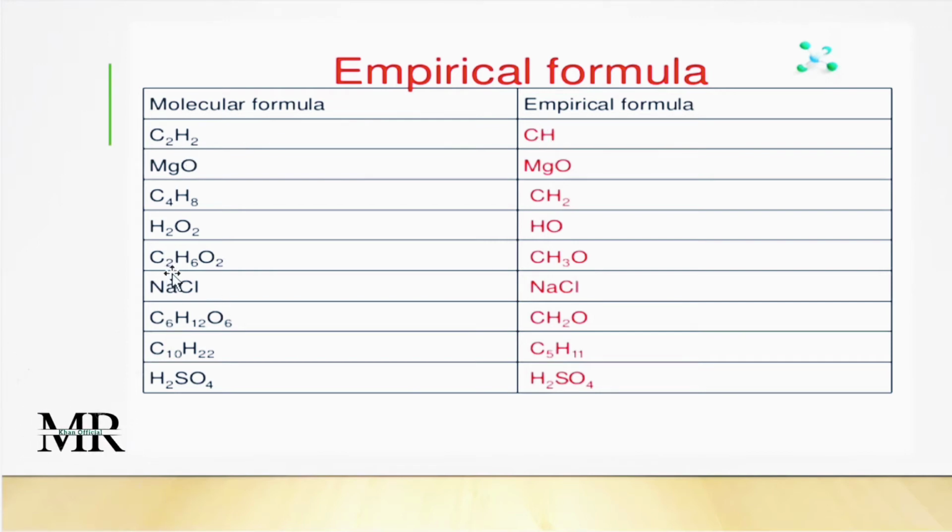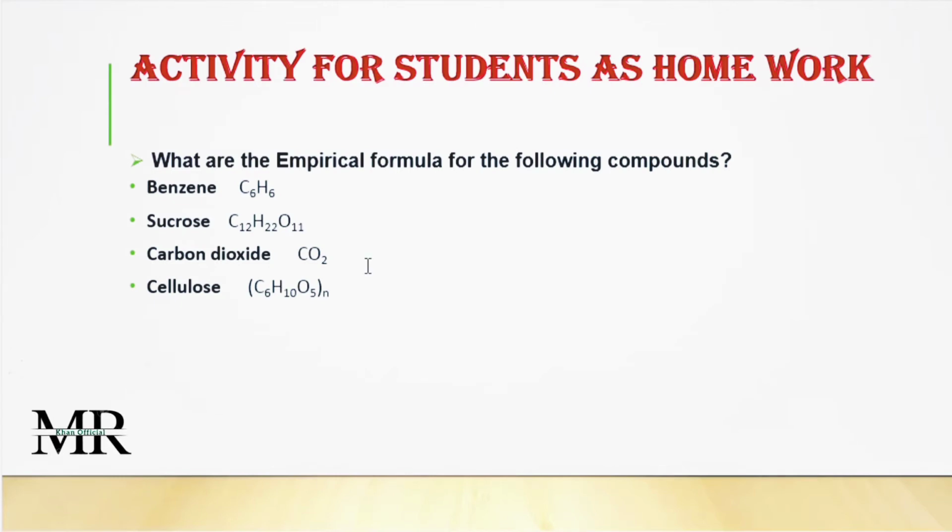Now see here, 2 is given, 6 is given, 2 is given, so 1:2:1. Okay, so 1:3:1 is given. 1 carbon, 3 hydrogen and 1 oxygen. So 3 of 2 is 6, it becomes 3. In this way you can make your empirical formula. In the last slide, an activity is given for you as your homework. You have to do it, and show it to the teachers as the teacher requires. So do your activity.